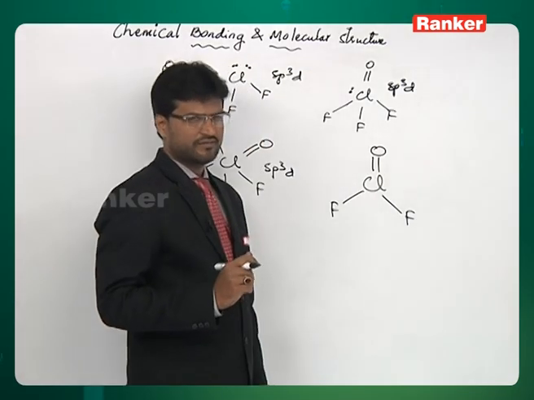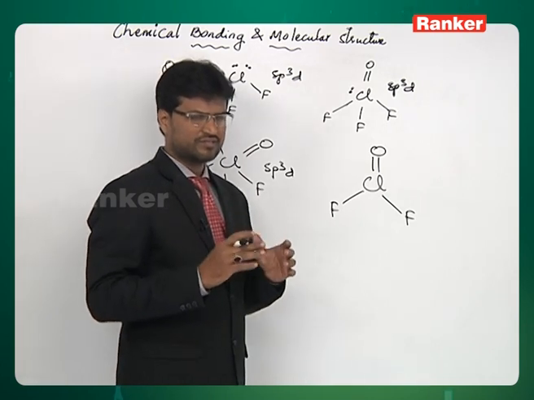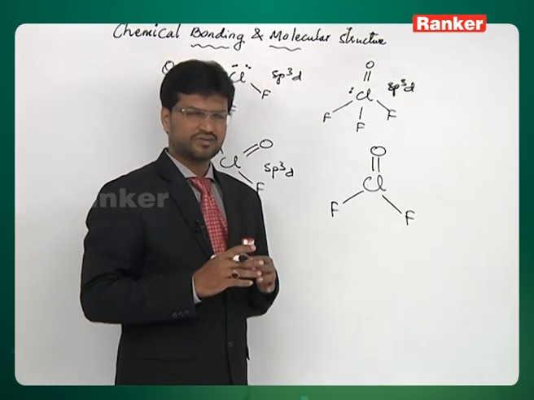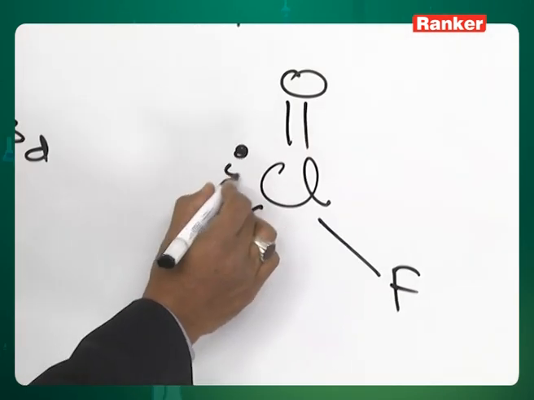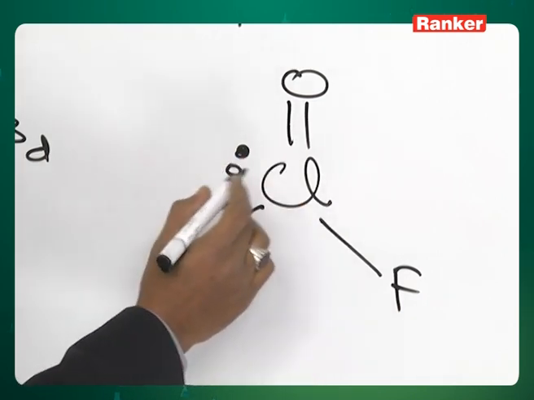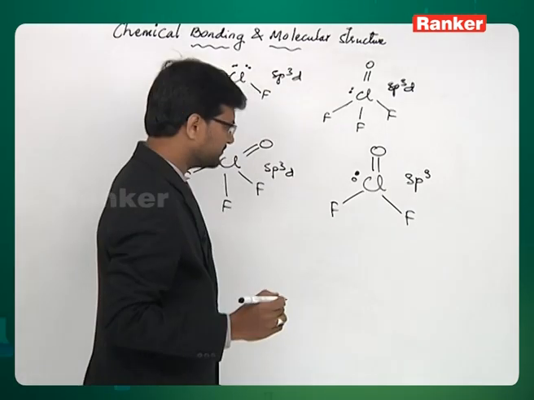Here we need to remove one electron. So we need to have 6 electrons around chlorine. We have accounted for 4. It needs to have one lone pair. So altogether we have 3 sigma bonds and one lone pair. So it should be sp3 hybridization, pyramidal shape.